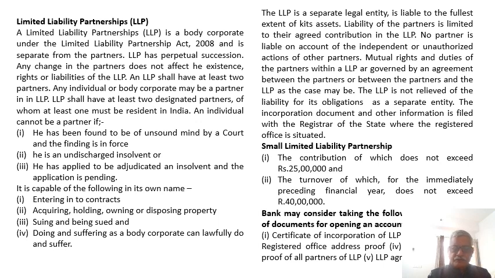It is capable of the following in its own name: entering into contracts, acquiring, holding, owning or disposing property, suing and being sued, and doing and suffering as a body corporate can lawfully do and suffer. The LLP is a separate legal entity, liable to the fullest extent of its assets. Liability of the partners is limited to their agreed contribution in the LLP. No partner is liable on account of the independent or unauthorized action of other